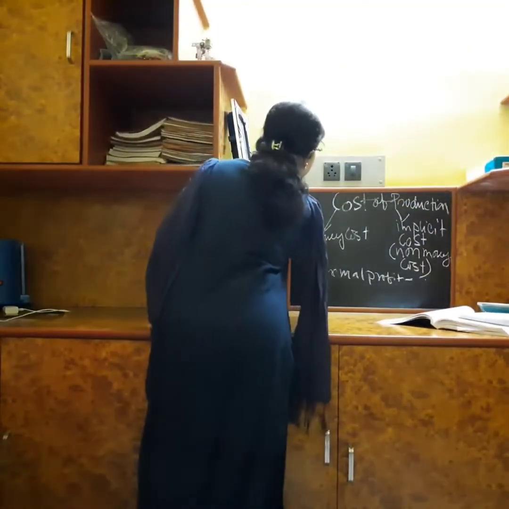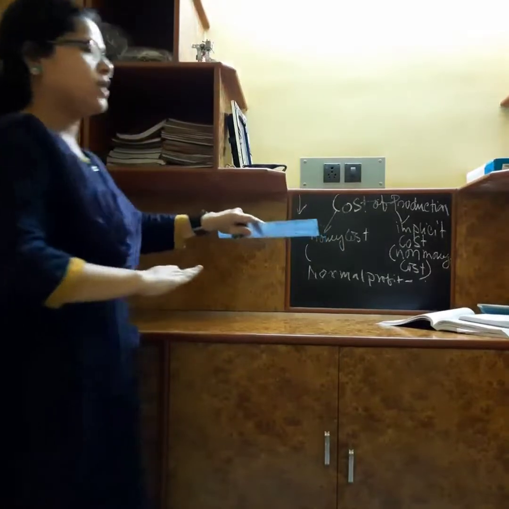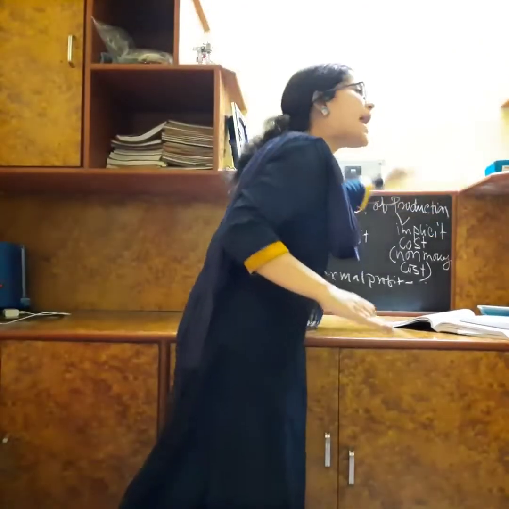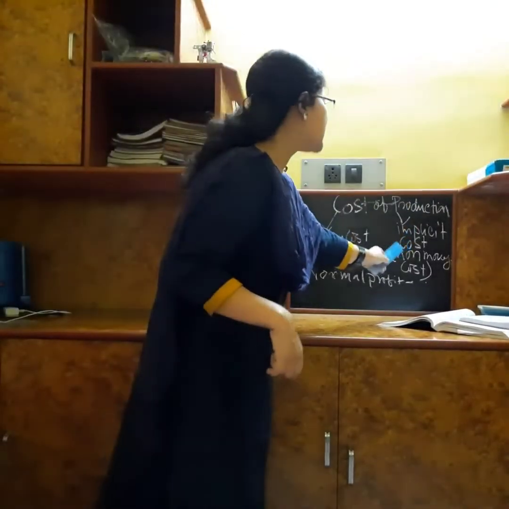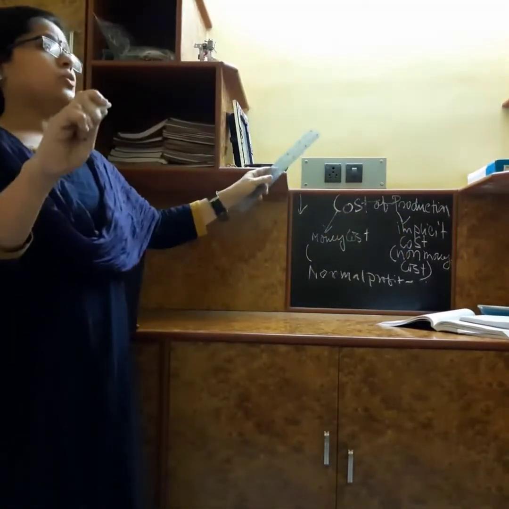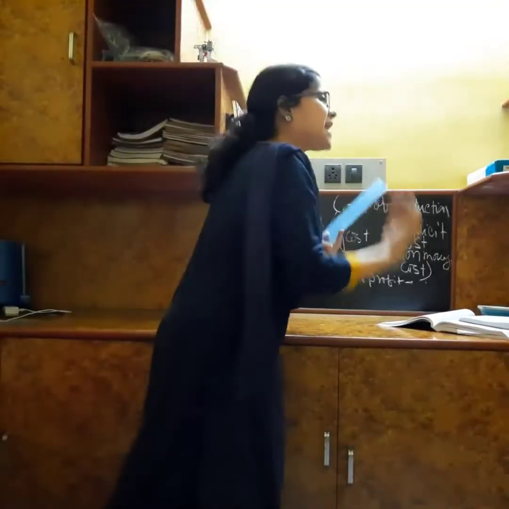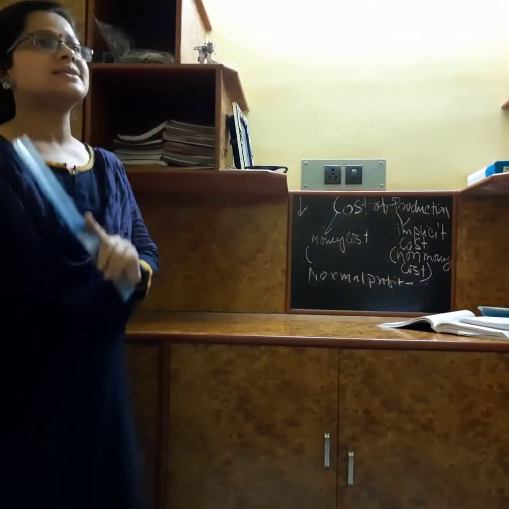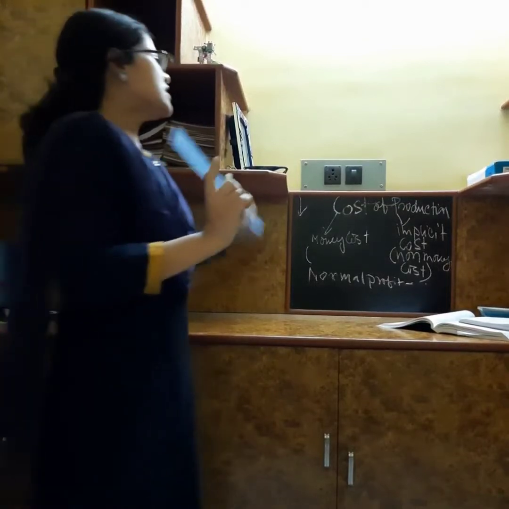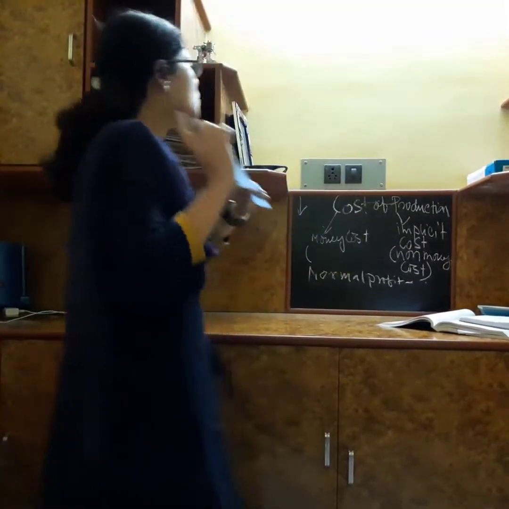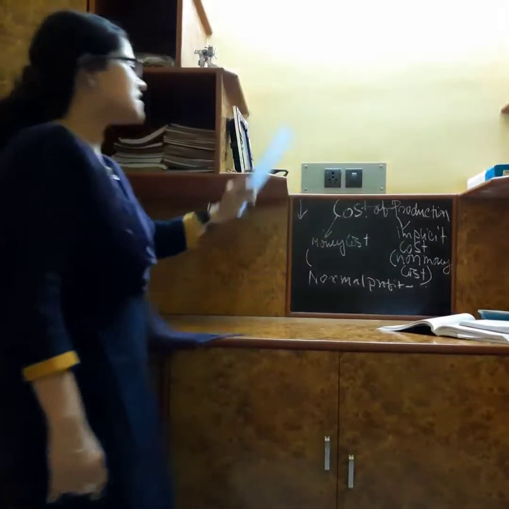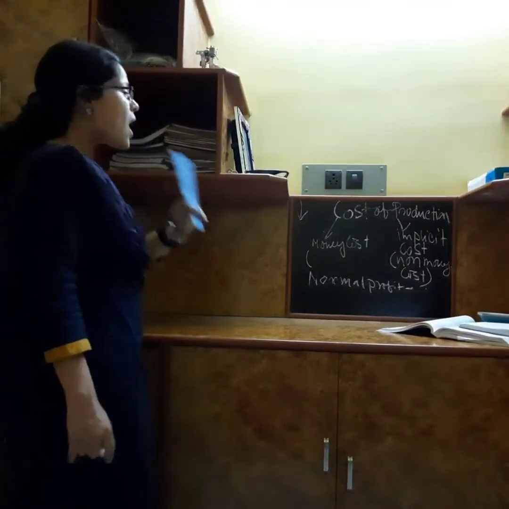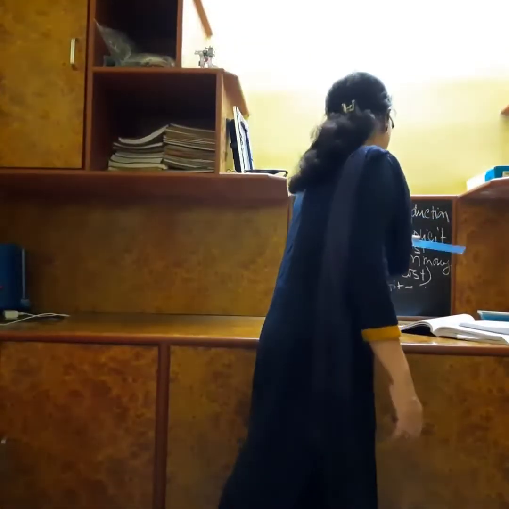There will be undervaluation of the cost of production, and when the product is launched in the market, it will fail to get its fair price, which leads to loss to the concern. Okay, understood? So implicit cost has to be taken into consideration while calculating the cost of production.